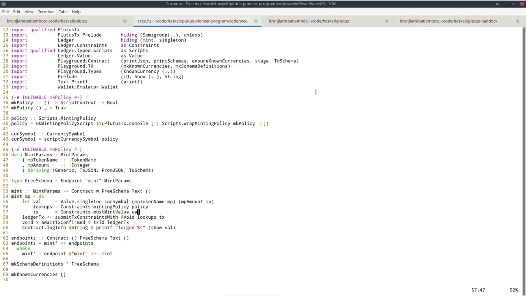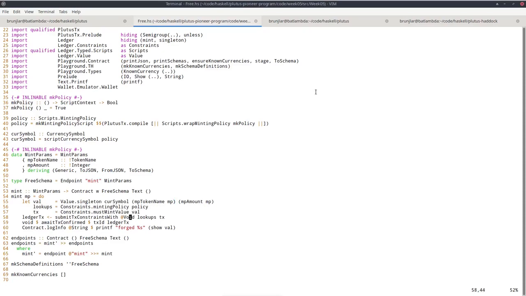And the only constraint we put on our transaction is using something called mustMintValue, which is self-explanatory. So this transaction must mint the value we computed before.